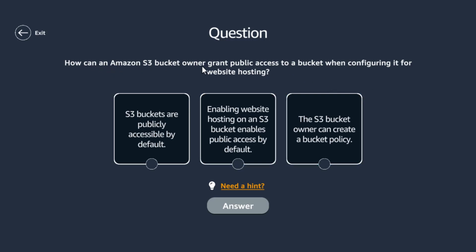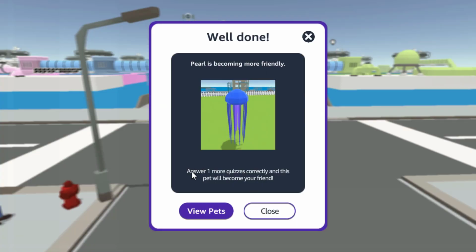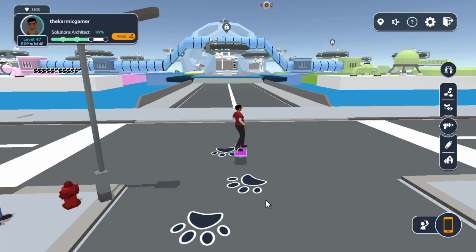How can an Amazon S3 bucket owner grant public access to a bucket when configuring it for website hosting? The bucket owner can create a bucket policy. Buckets are publicly accessible by default? This is not the case. Enabling website hosting on an S3 bucket enables public access? No, that is not the case. We have to create a bucket policy. Okay, it is done. So the pet name is Pearl. If we do one more quiz, then Pearl will be our friend.